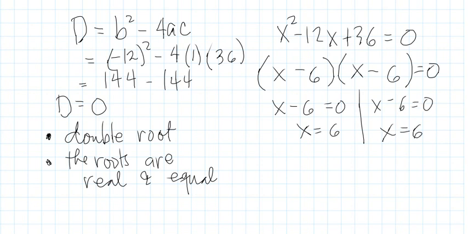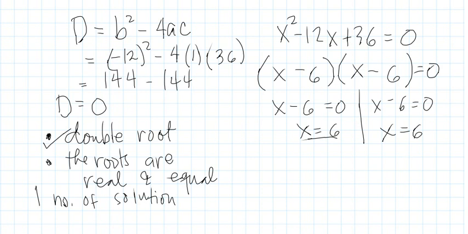So, what it says here is, when the discriminant is 0, it is a double root. Correct. Because 6 and 6, they are double. And the number of solution. So how many number of solution? Or the solution set? Only 1. So 1 number of solution. And the roots are real numbers and they are equal because 6 is equal to 6. So this is how to determine the nature of roots when the discriminant is equal to 0.